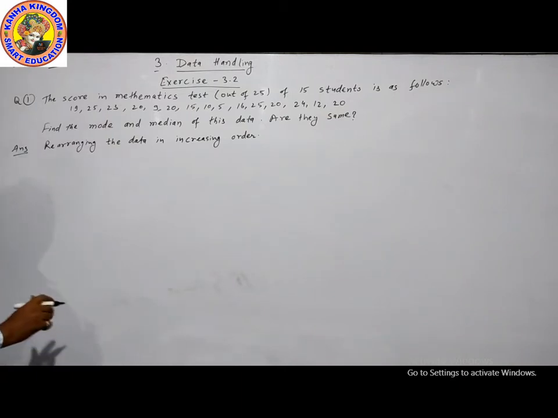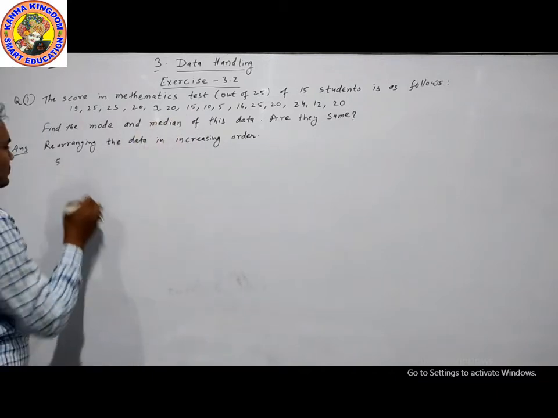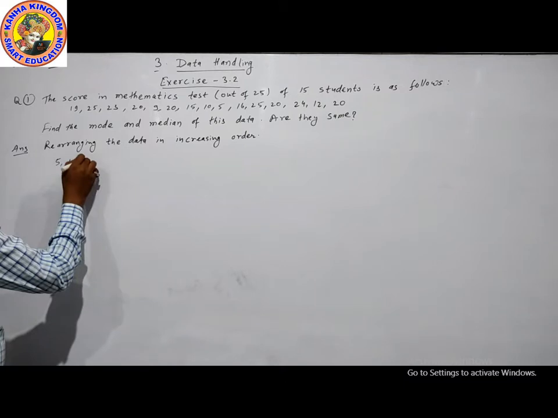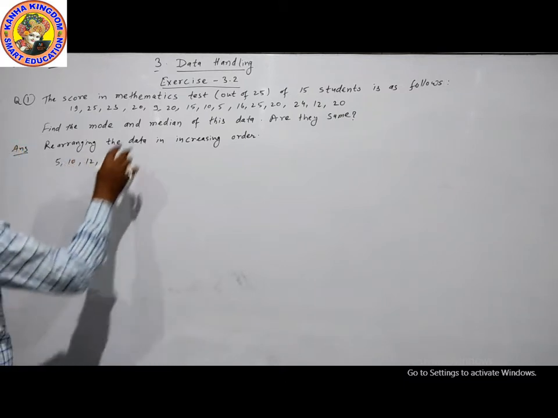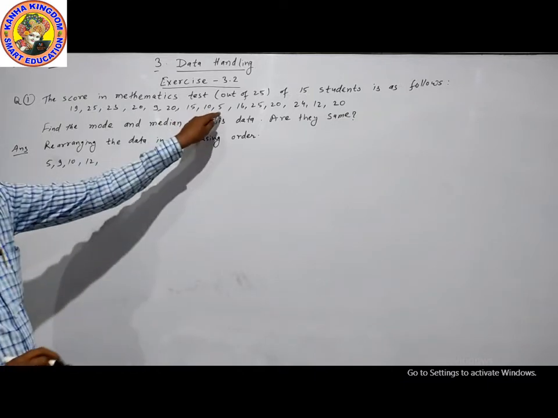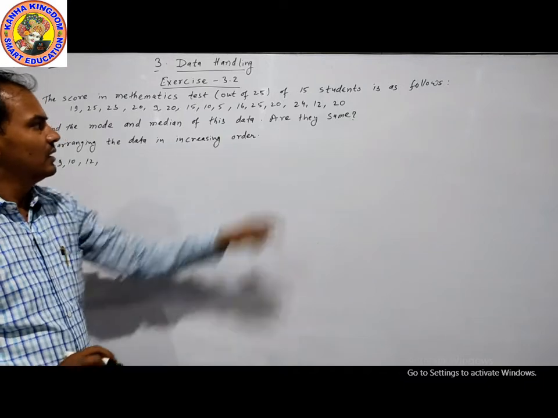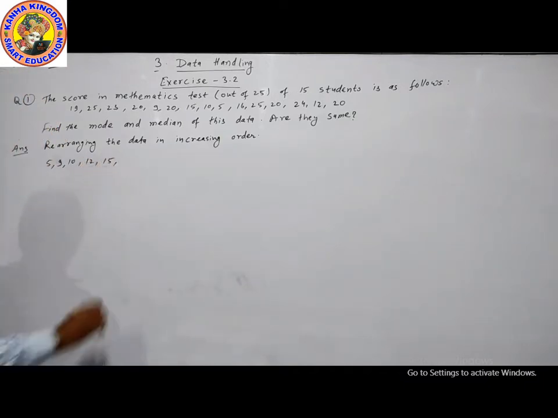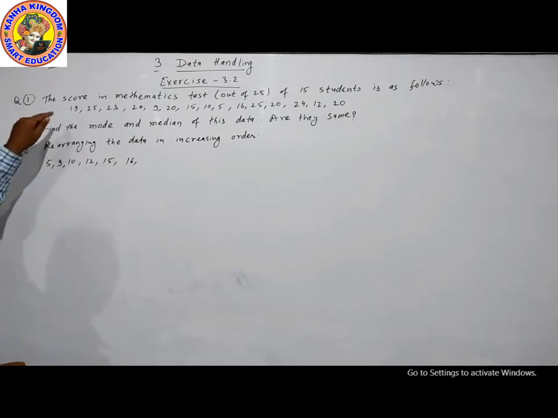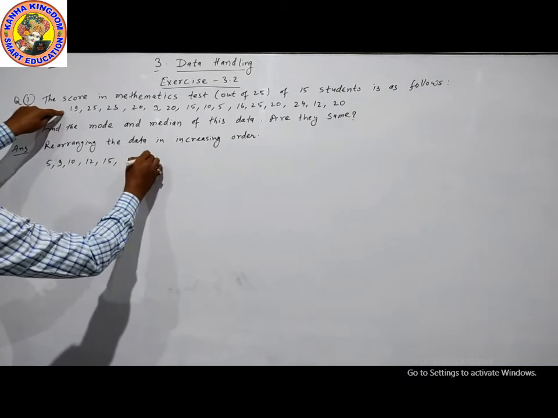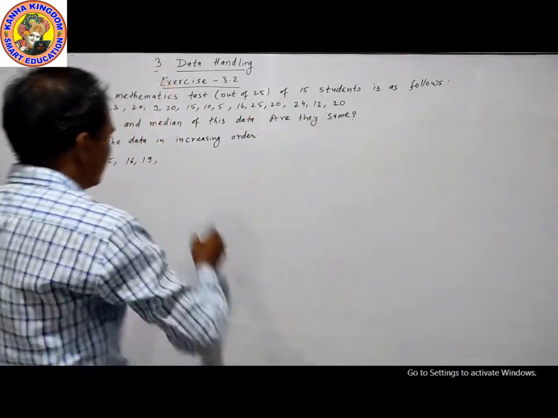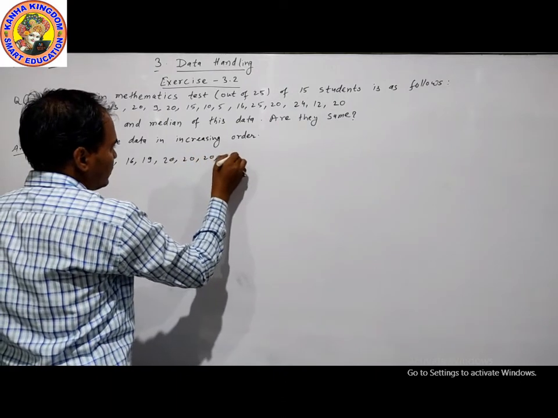Now the smallest number is 5, then after 5, 9, then 10, then 12, then 15, after 15, 16, after 16, 19, after 19, 20, which occurs 3 times.